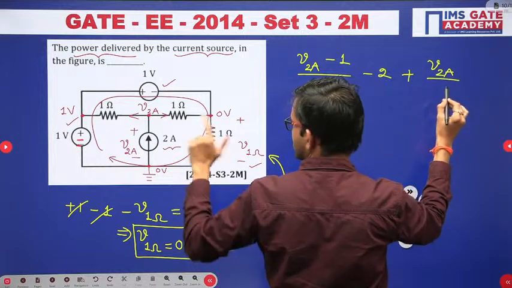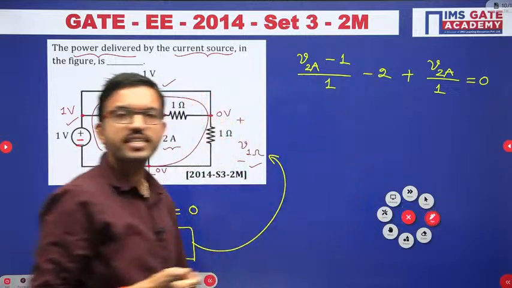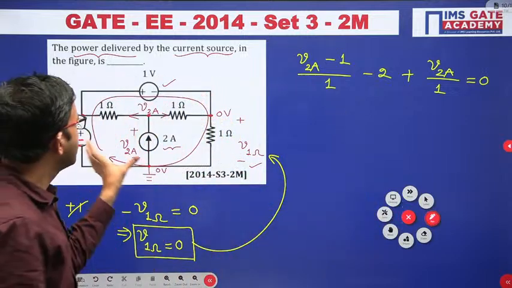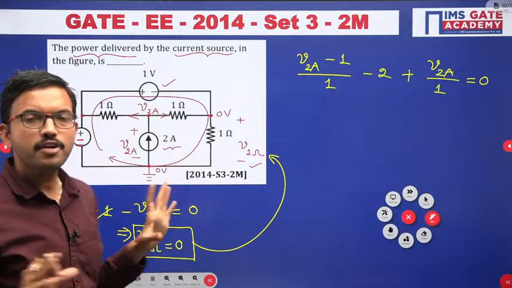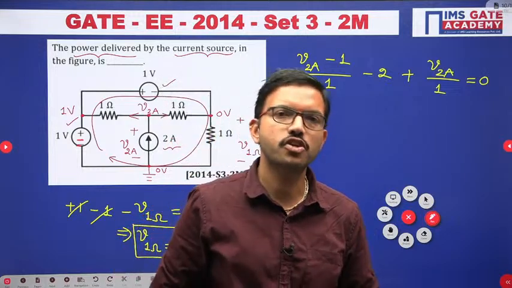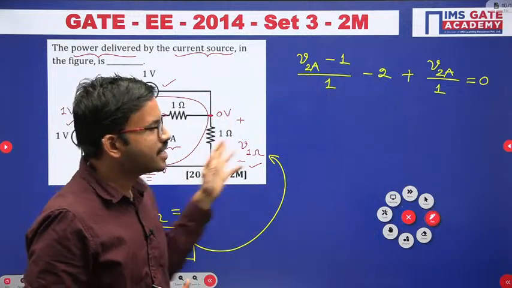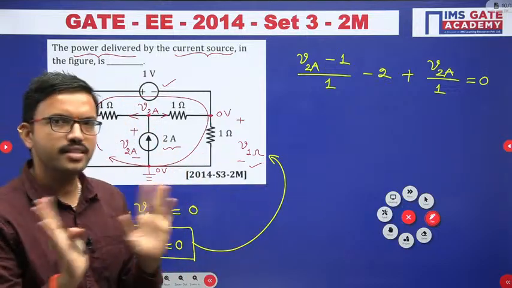Divided by, once again, the resistor value is the same, 1. Okay, we have just applied KCL. KCL is very simple. For a particular node, whatever the number of branches connected, the sum of all the leaving currents equals 0, or the sum of entering currents equals 0, or the sum of leaving currents equals the sum of entering currents.